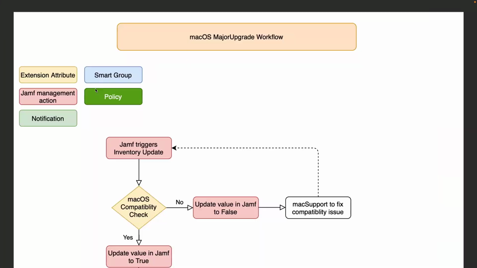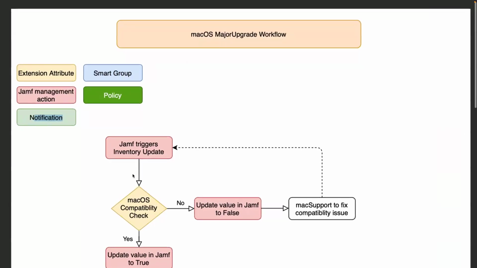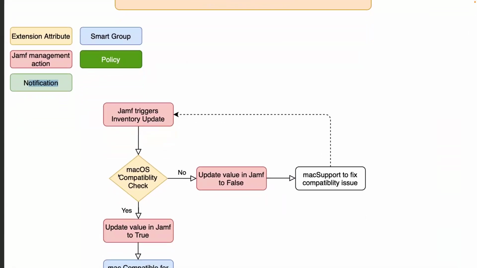In this workflow, we need four major things. We need an extension attribute. We need smart groups. We need a policy for upgrade, and we need a notification. So how does this work? We all know that an extension attribute updates itself when an inventory update happens. So at an inventory update on the device, it will update my extension attribute, which will tell whether my device is actually compatible with